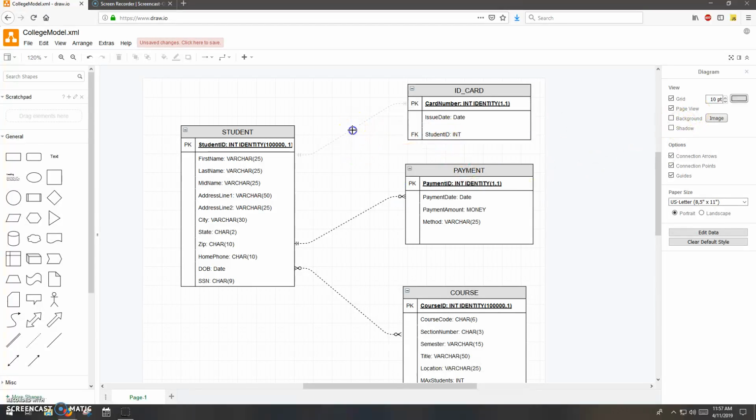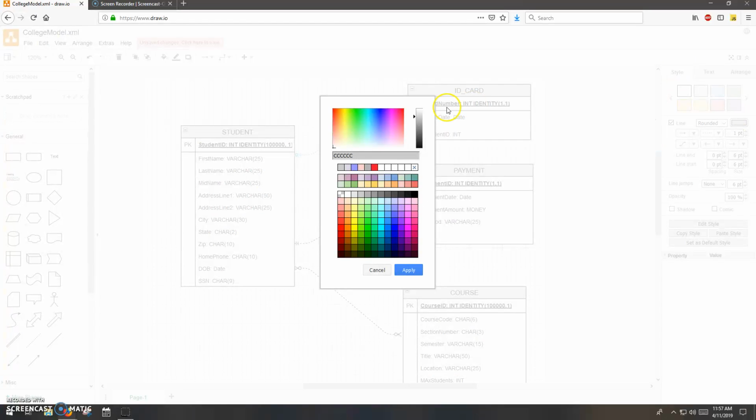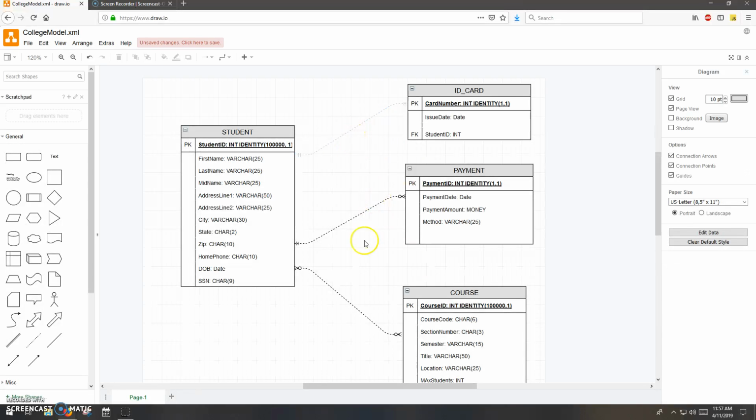Just click on the line, and then you have these style options. Here's where you would change the color. This is just for your own benefit. You don't have to do that. I just like to do that.